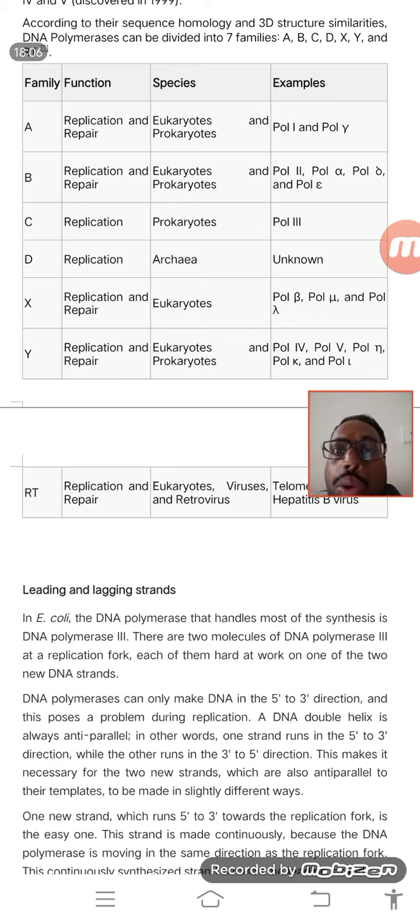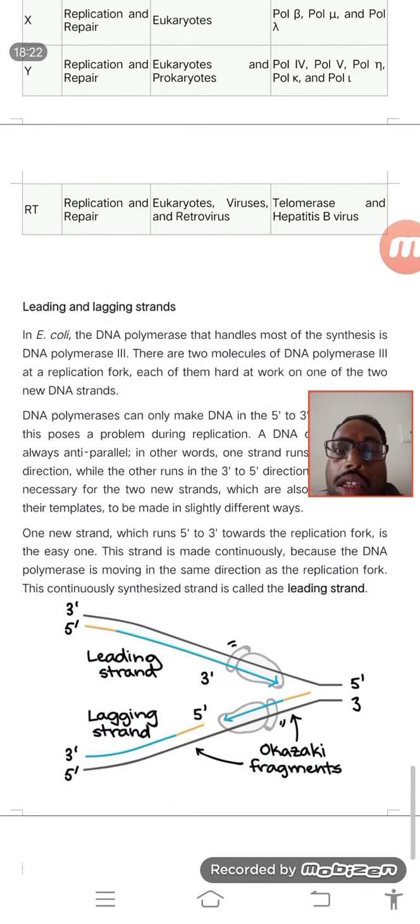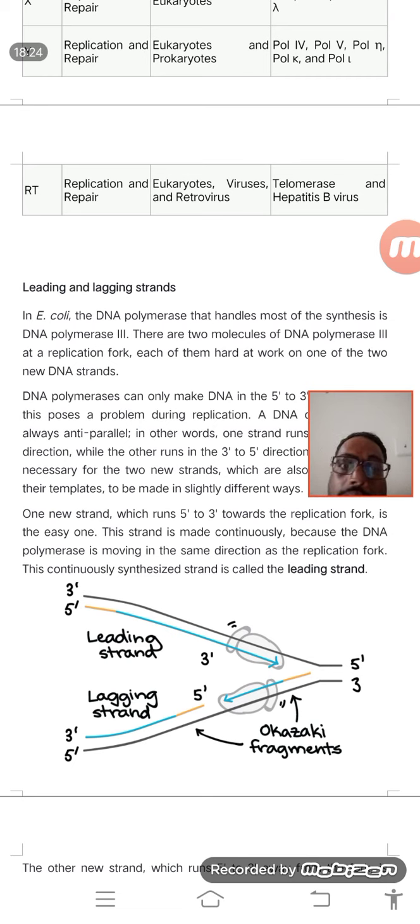So these few questions they can ask in your examinations. In the last 2-3 years this question has not been asked, but there is a chance of it being asked. That's all. So this is the complete process of DNA replication.